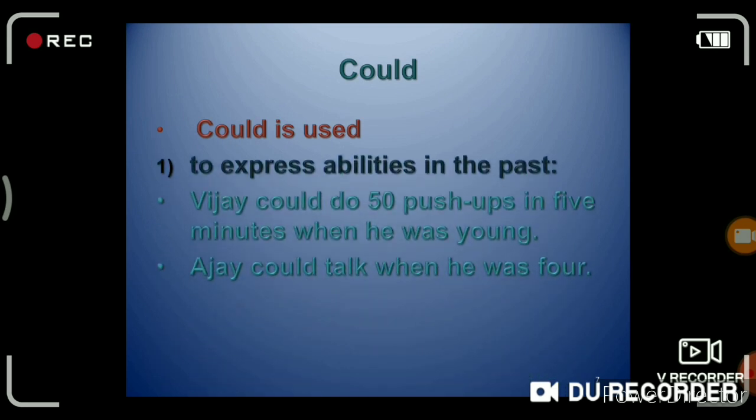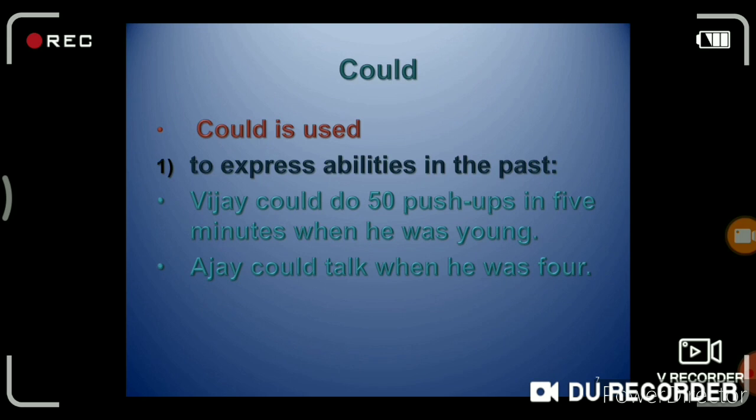Then next, could. You know very well could is the past form of can, and could is used to express ability in the past. For example, Vijay could do 50 push-ups in 5 minutes when he was young. Means now Vijay has become old, that's why he can't do 50 push-ups.